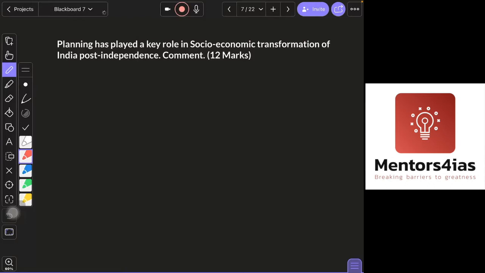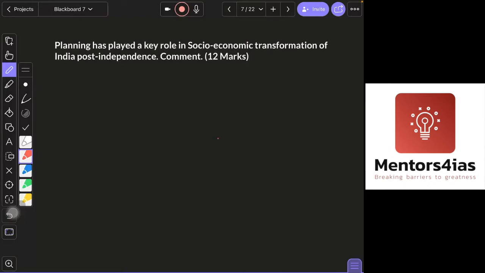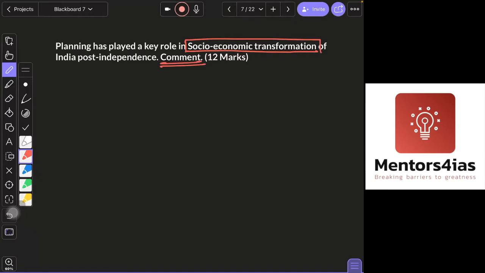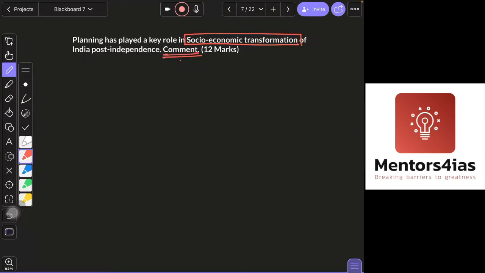Planning has played a key role in the socio-economic transformation of India post independence. Comment question. So in a comment question, what are you expected to write? You have to write both sides, that is positive and negative, and give your opinion. In this case, it is the future outlook of planning, what the planning should look like according to you.